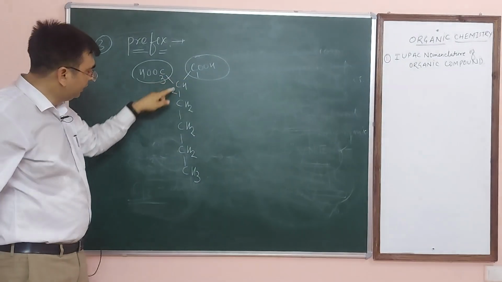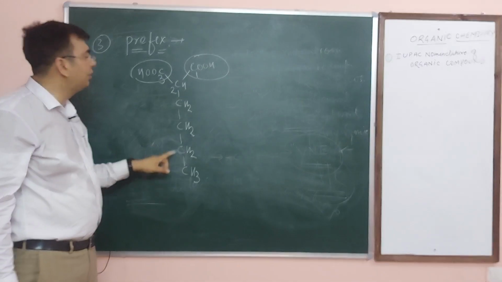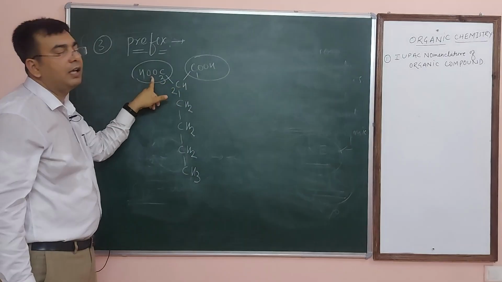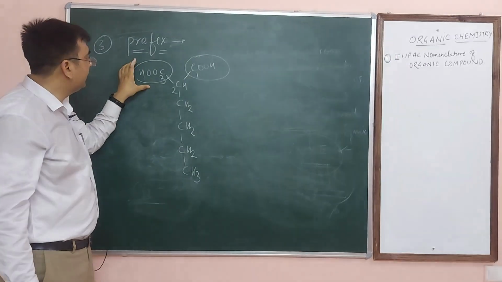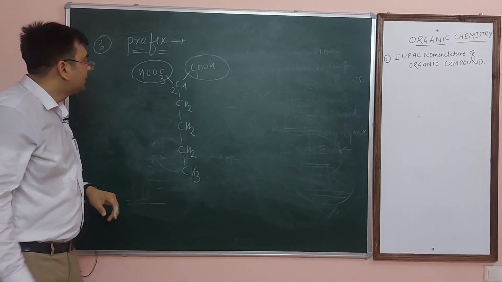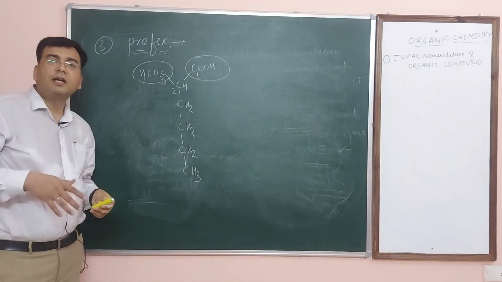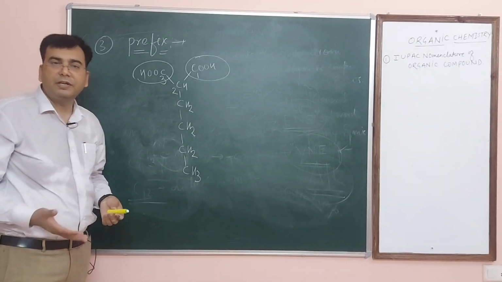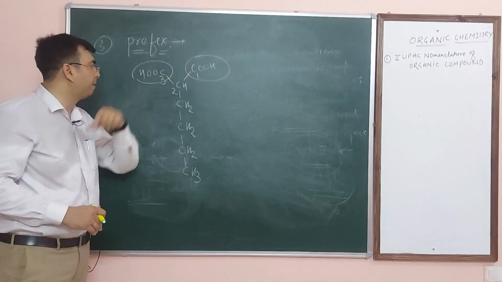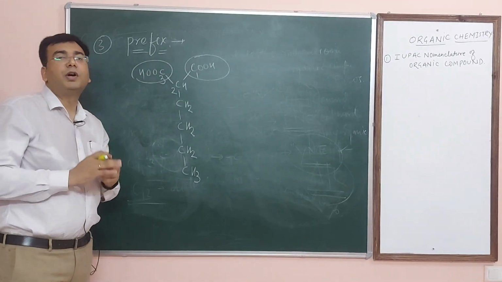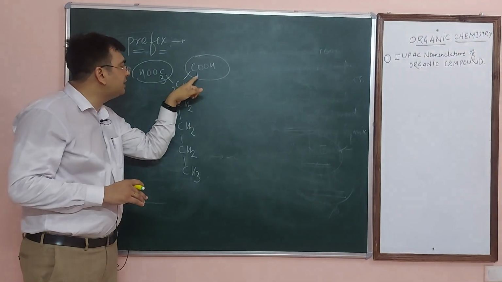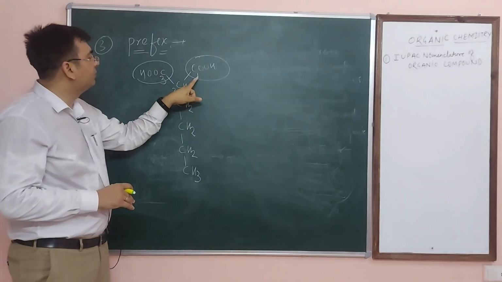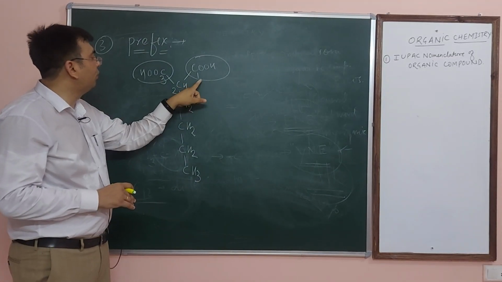We will not follow the root words here. Why not? Because the COOH group is present, and this side also has a COOH group. That is why the selected carbon atom chain must be the longest, continuous, with the maximum number of double bonds, triple bonds, maximum number of prefixes and maximum number of functional groups. And the most important rule is that you give the minimum or least number to the functional group. So the least numbers are 1, 2 and 3. This is your root word.